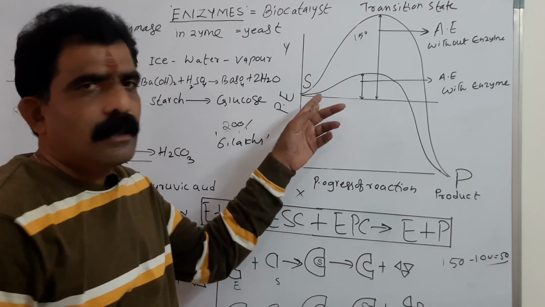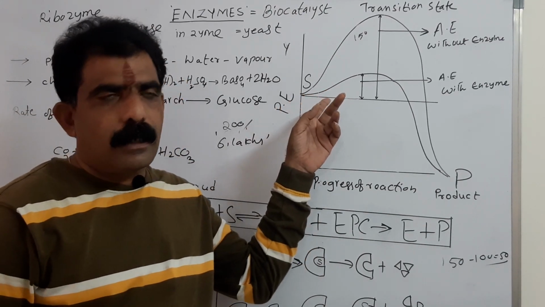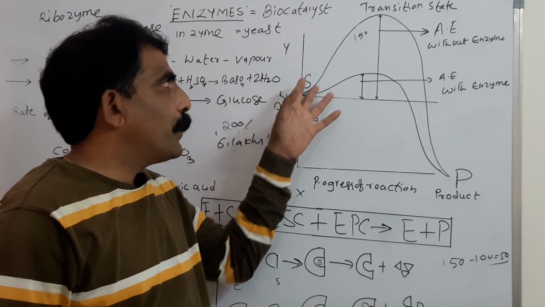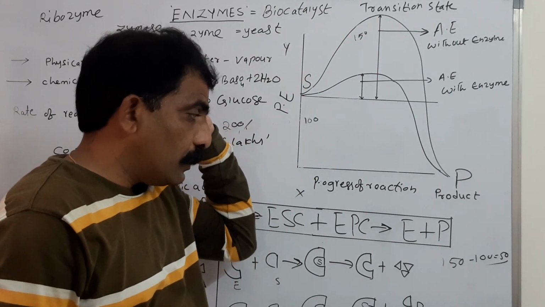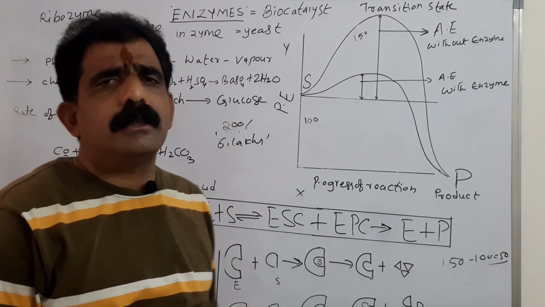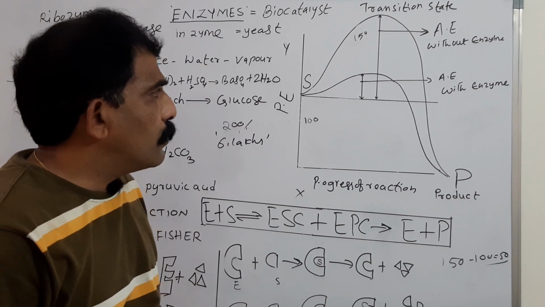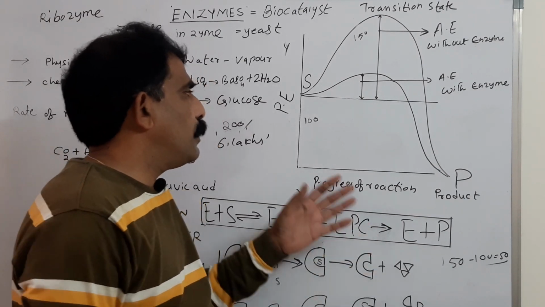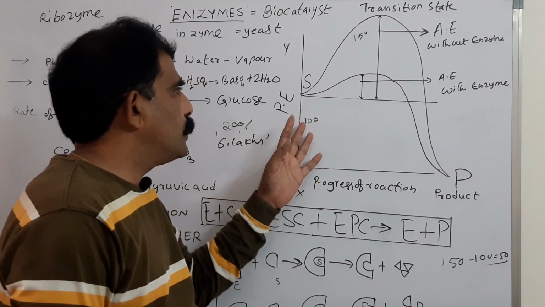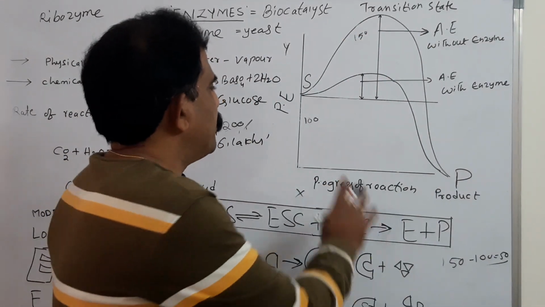So that is the activation energy which is needed to activate this substrate molecule. To bring the substrate molecule to its transition state, we have to input 50 kilocalories of energy. So how can we define activation energy? Activation energy is the difference in the energy levels of the potential energy content of the substrate molecule and that of its transition state.